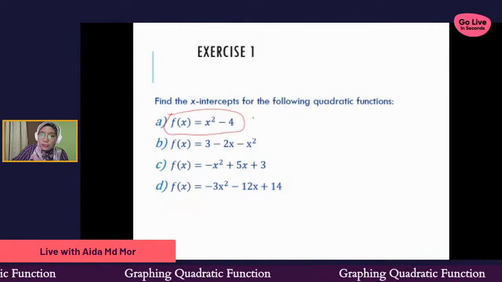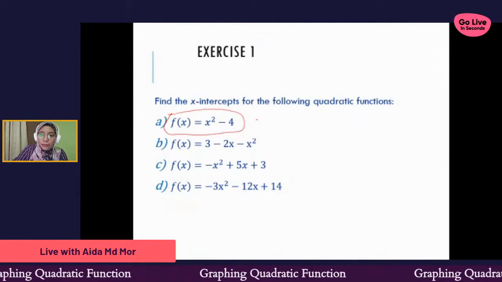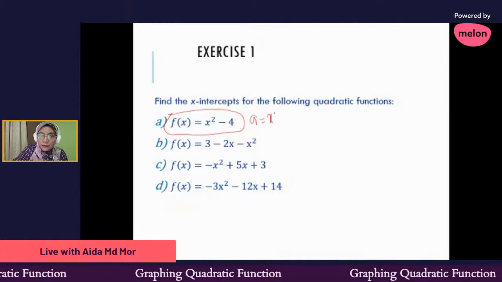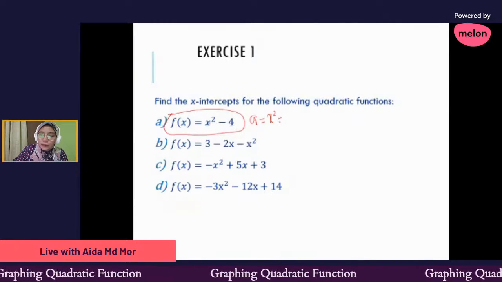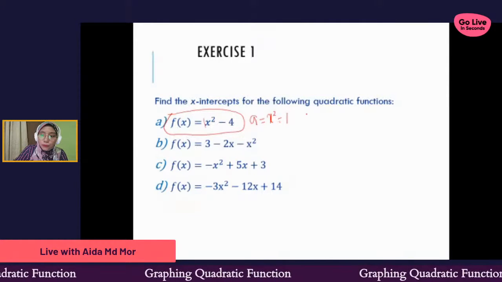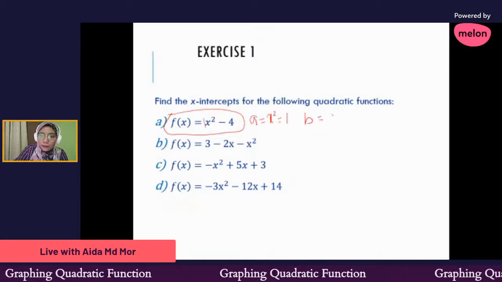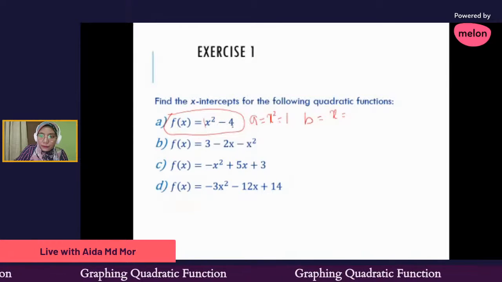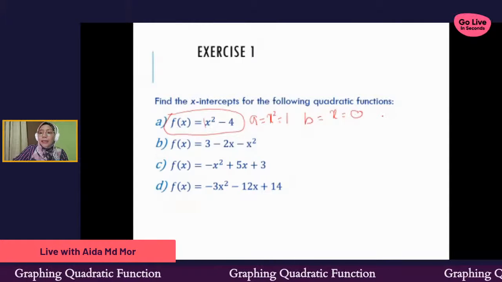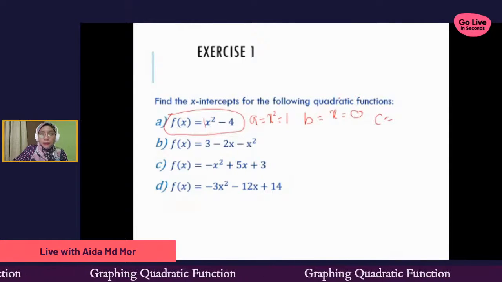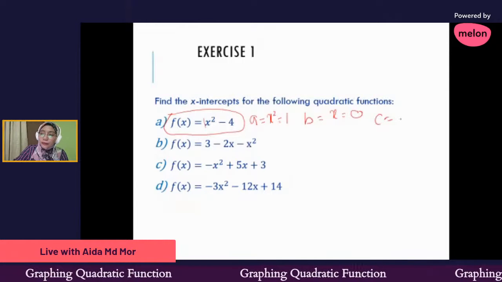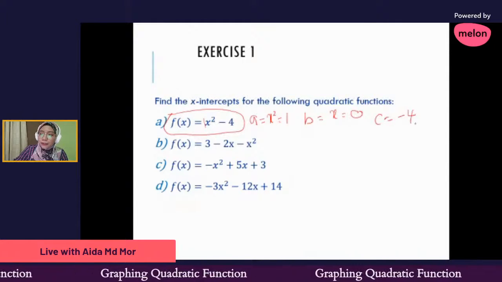So how do you find a? Usually a is the value with the x power of 2. So this is your x power of 2, and the value here is 1. So your a equals 1. Then b is the value with x. Here we don't have b, meaning that our b equals 0. Then our c is the constant without the x. Here we have negative 4, so negative 4 is the c.